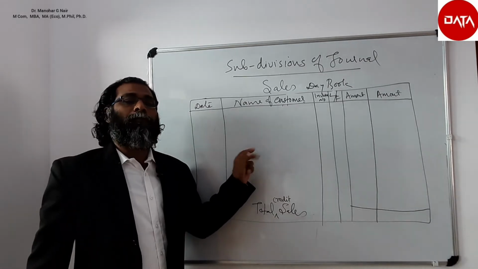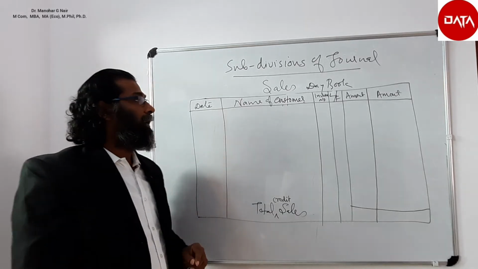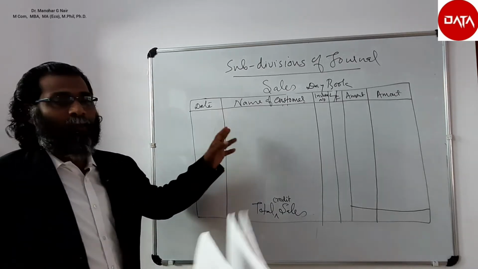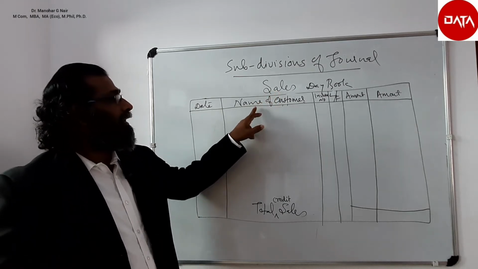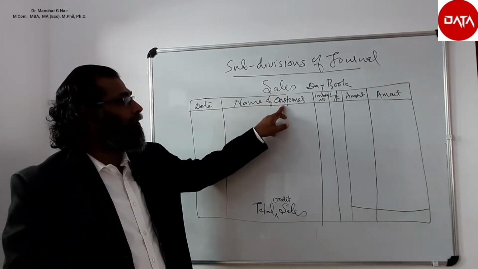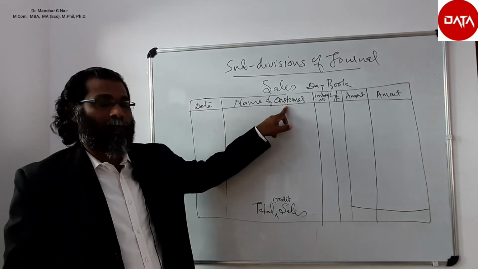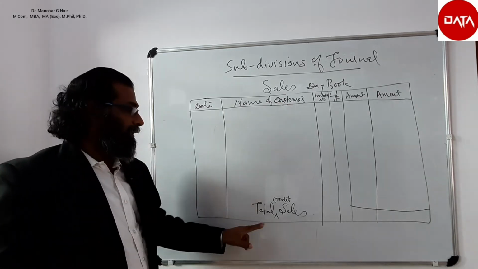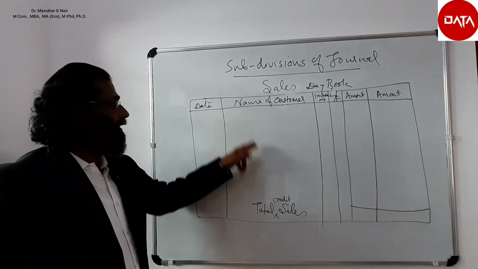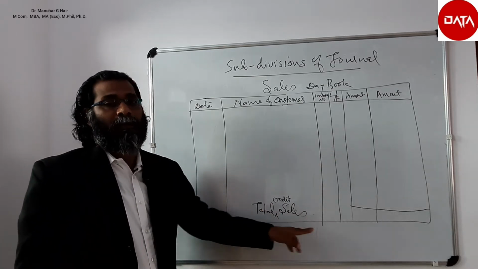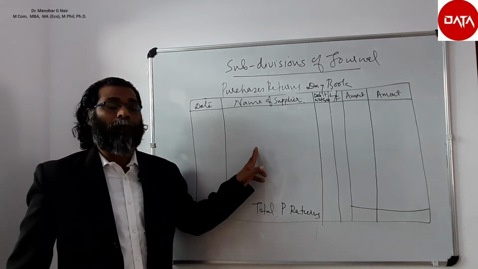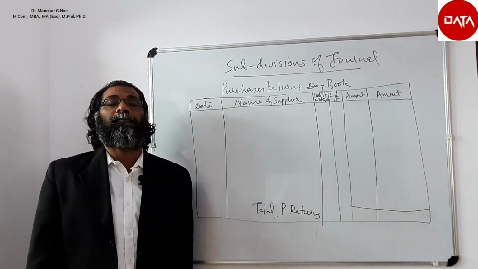This is the format for a sales day book, in which the only difference is the title, that is, sales day book. Then instead of name of supplier, we will be writing name of customer. Then after writing all the transactions during that month, when we total it, we will be getting total credit sales.